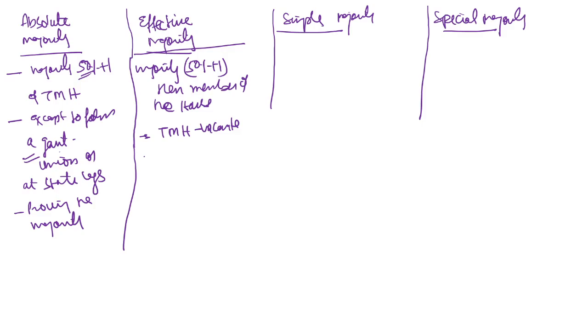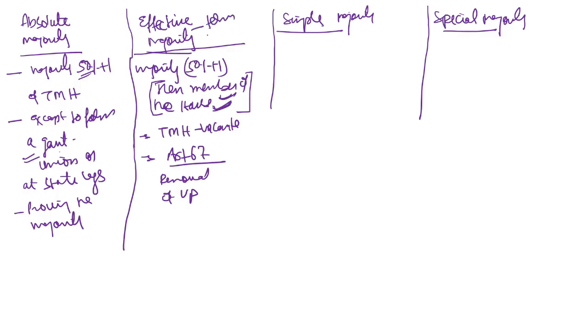Clear? And this has been used under Article 67, for removal of the Vice President. The term used in the Constitution is the then members of the house, but the term effective majority is not used.